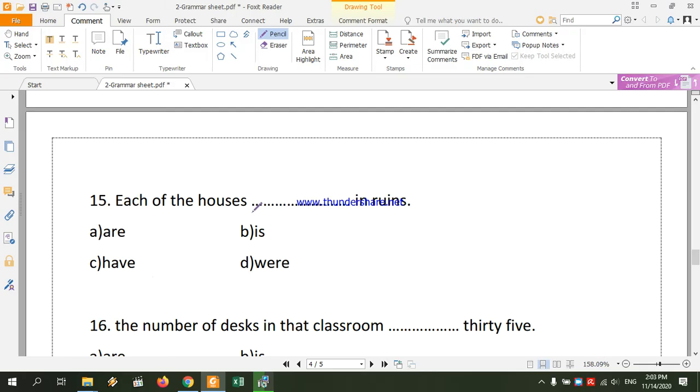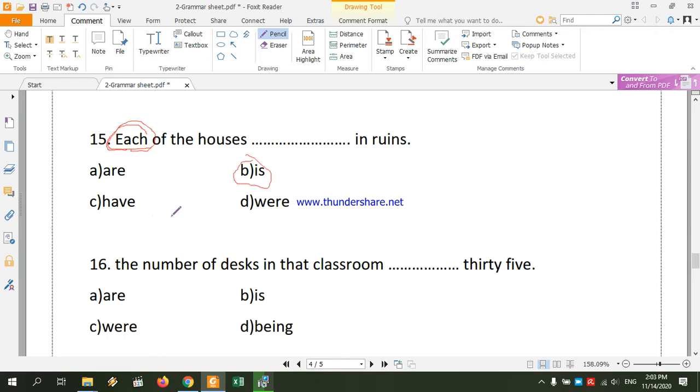In ruin. We said that each is an indefinite pronoun, and it's always treated as singular, so it should always be followed by a singular verb. In this case, number 15 would be "is". Each of the houses is in ruins.